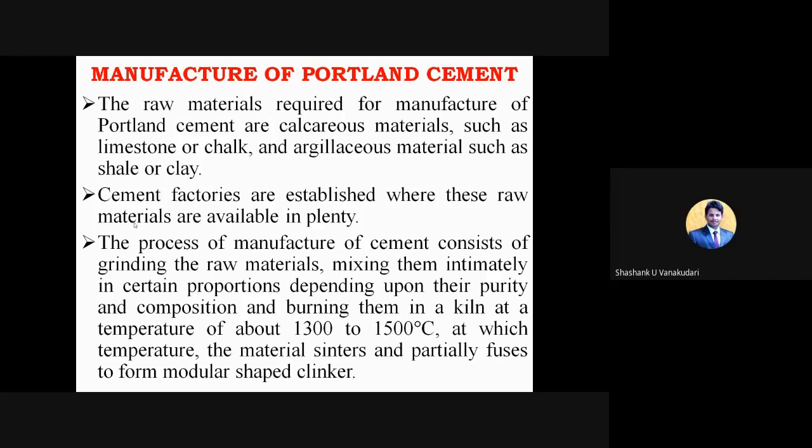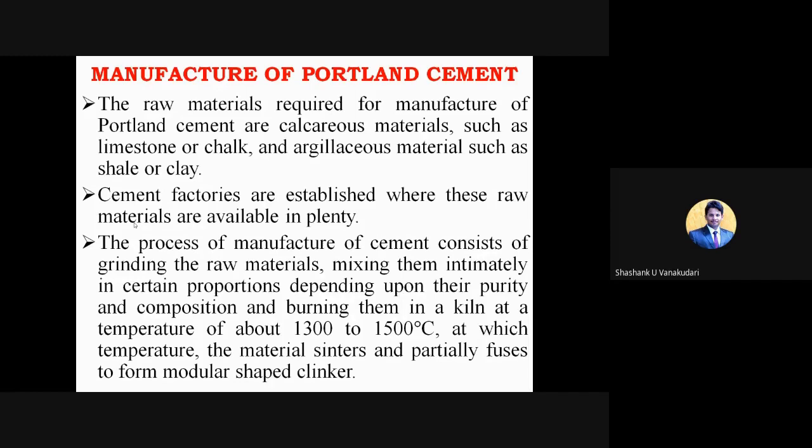Okay, so here the raw materials which are required for manufacturing of Portland cement are calcareous materials. Why does this word come? Calcareous, in the sense of the calcium contents present in those materials. For example, limestone or chalk.